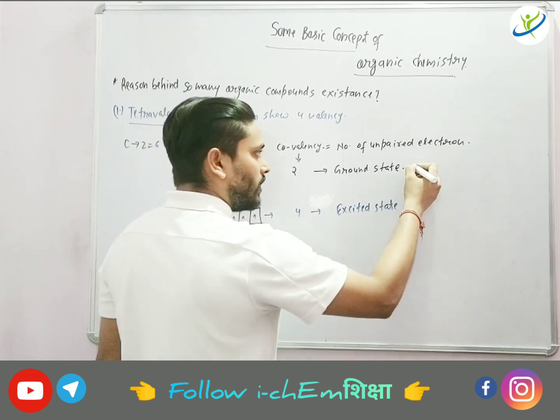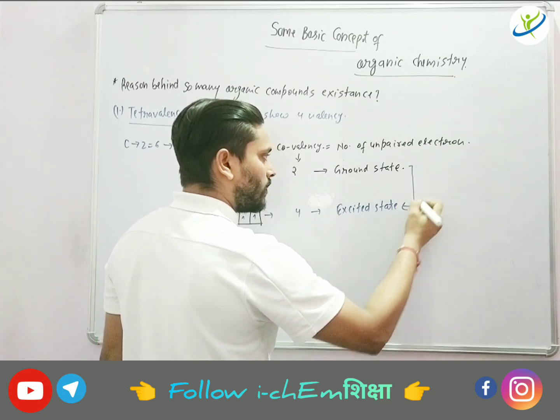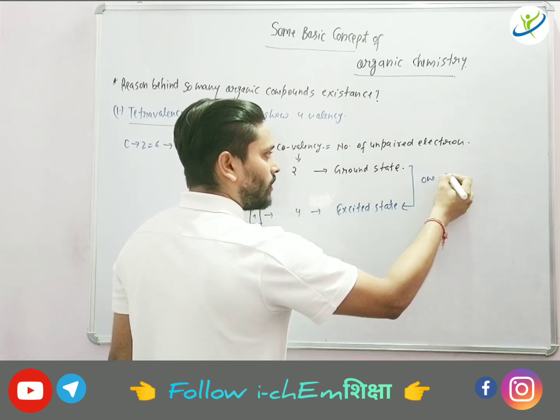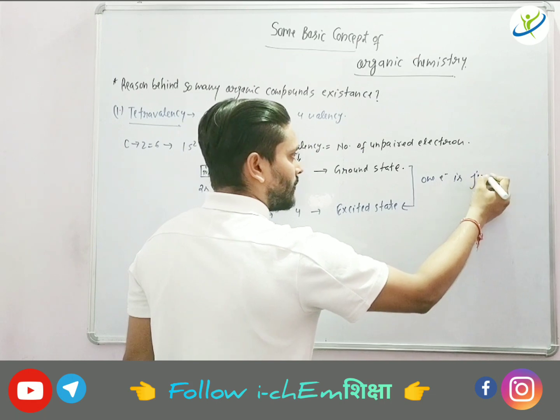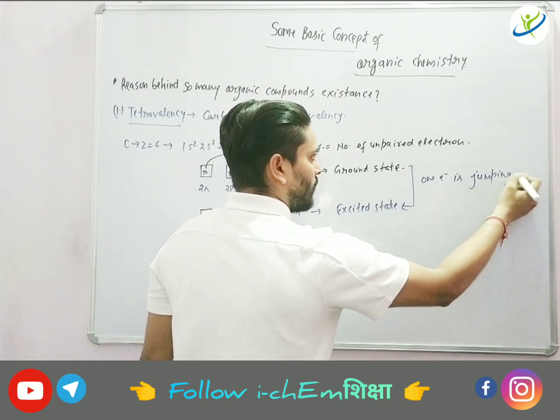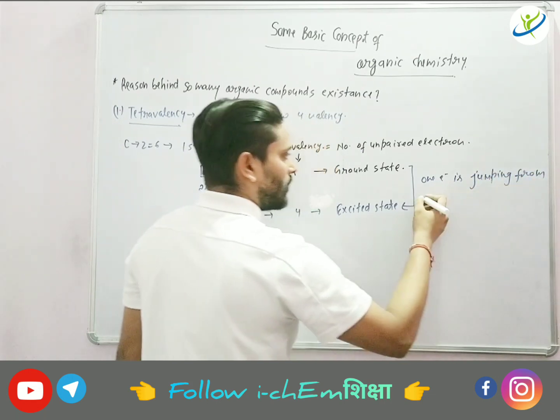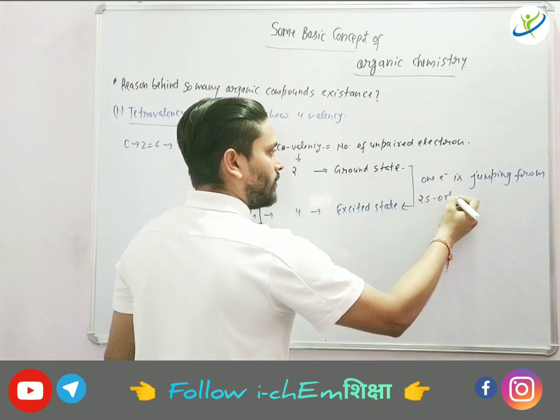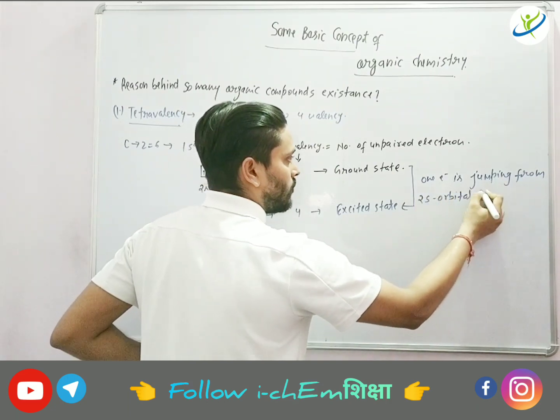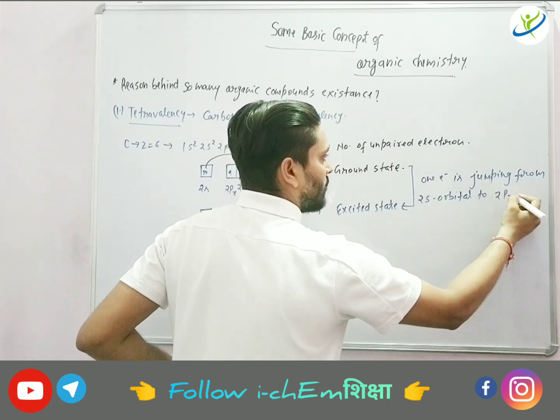Okay, so from here to here what is happening? 1 electron is jumping from 2s orbital to 2pz orbital.